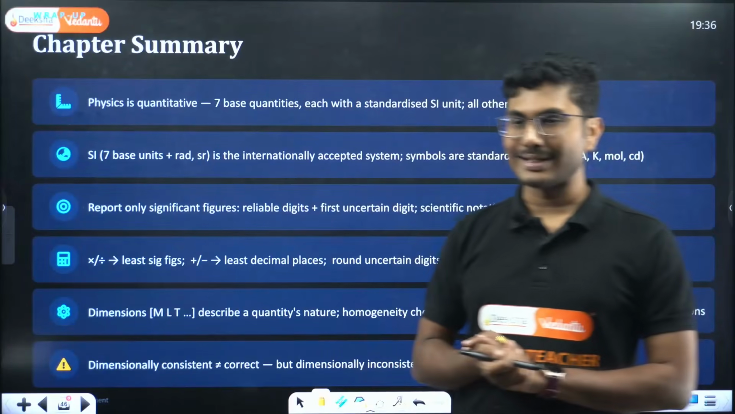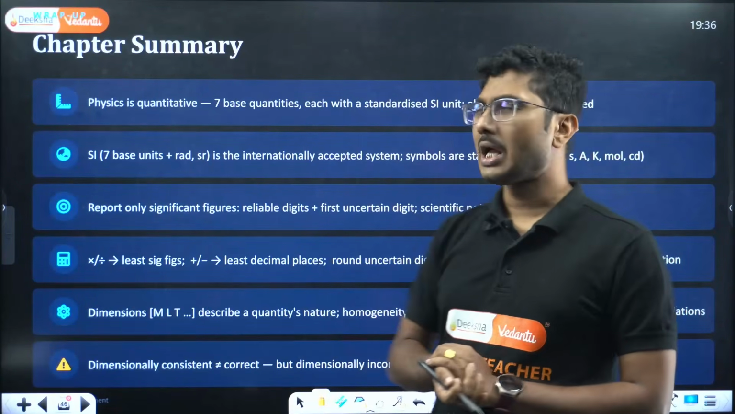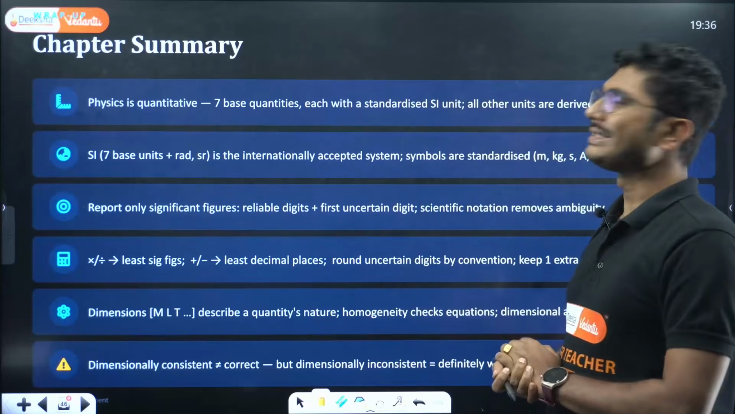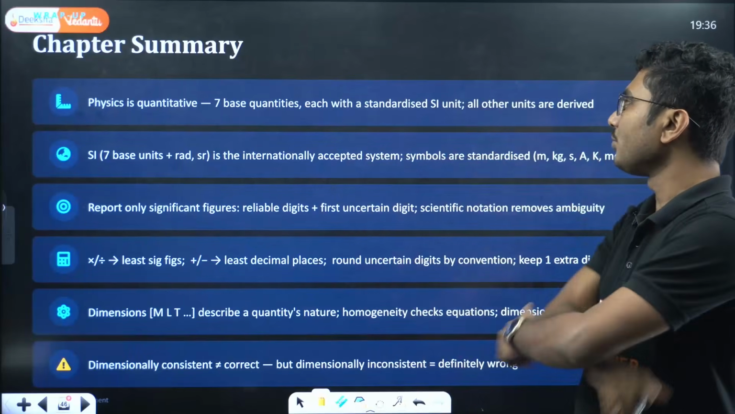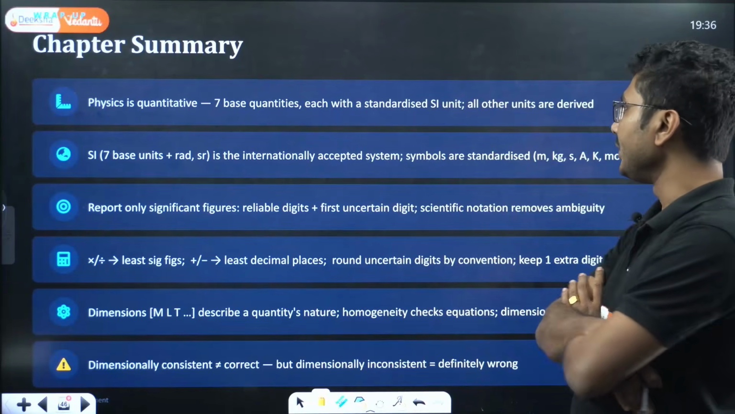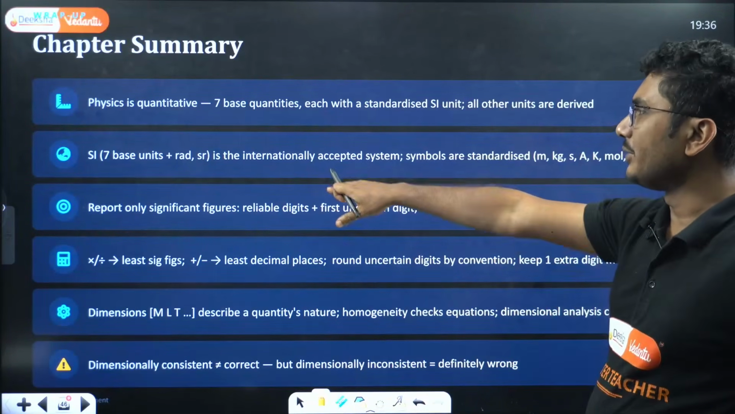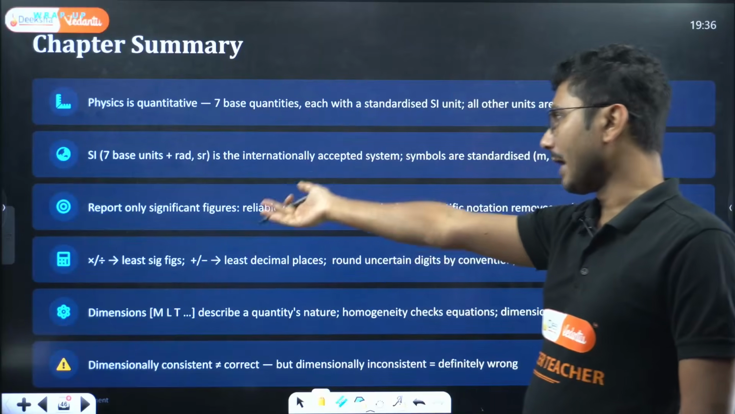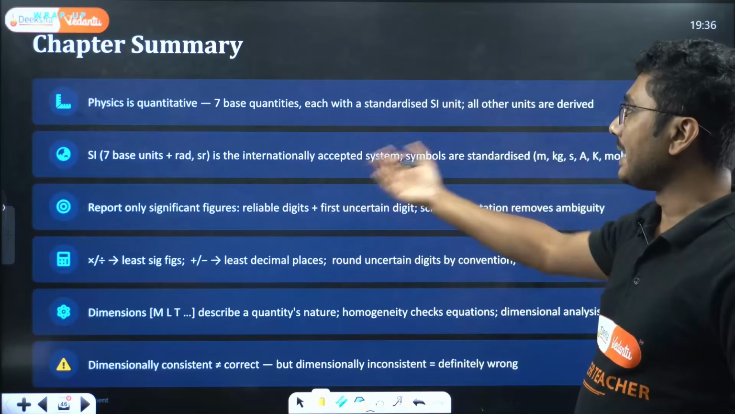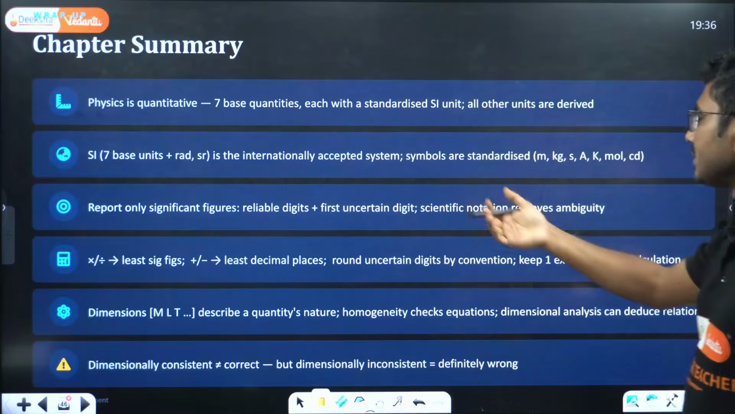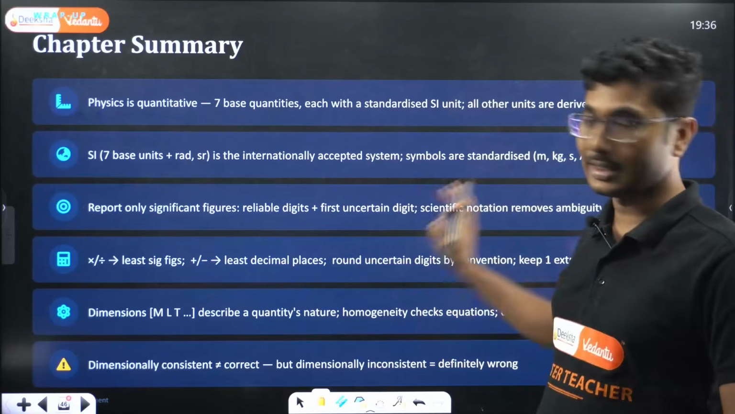So we are almost at the end of the chapter, after almost 2 hours 20 minutes. Physics is quantitative, with 7 base quantities, each with a standardized SI unit. All other units are derived. There are 7 base units, and radian and steradian are supplementary units. They are internationally accepted systems. Symbols are standardized: m, kg, s, A, K, mole, candela, etc.